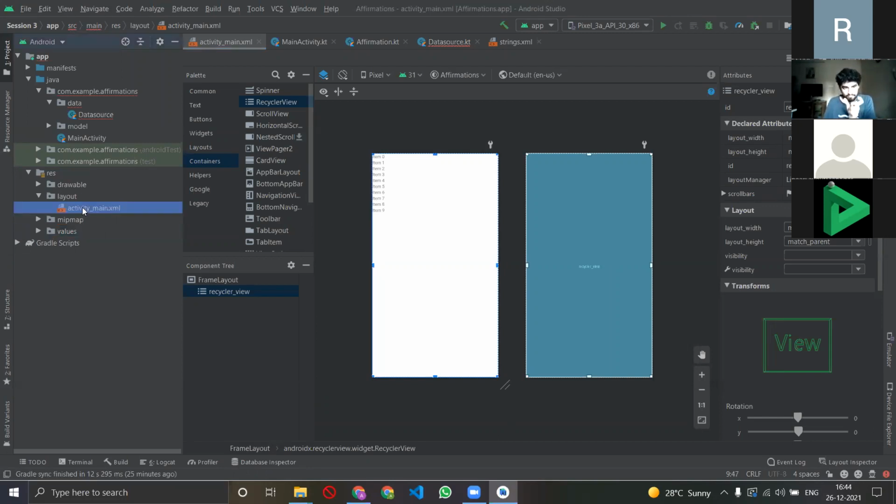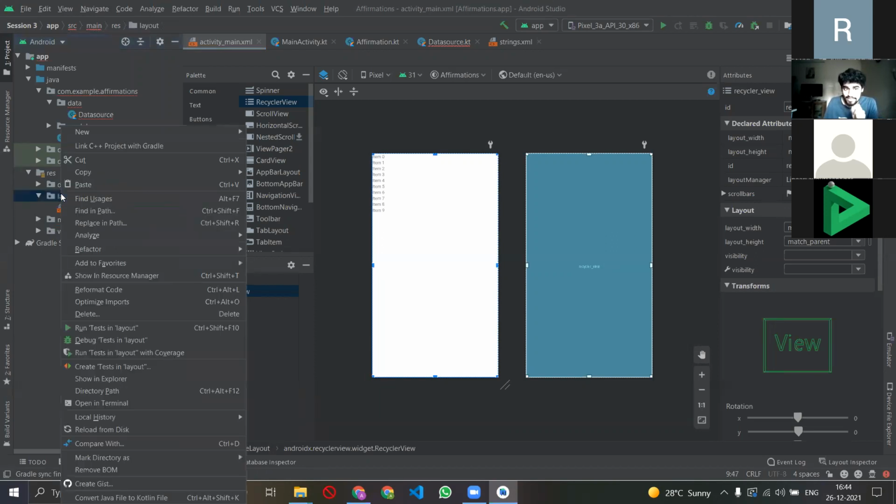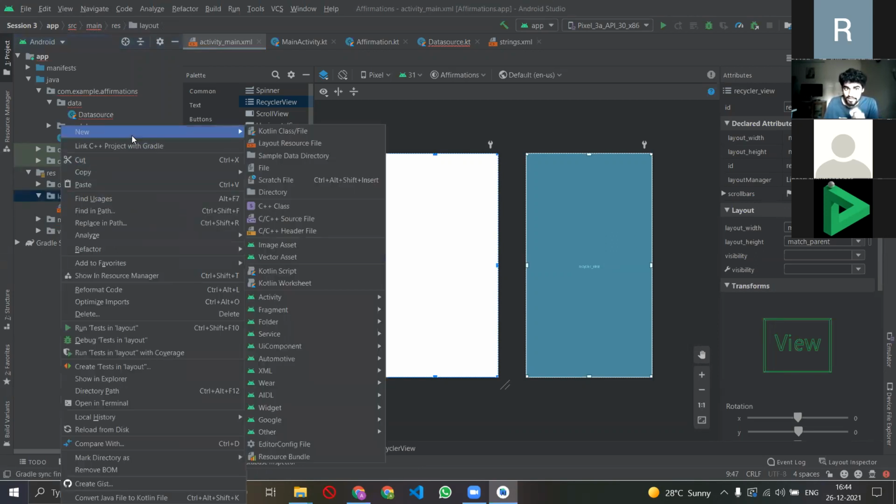For every certain frame, I would want a user interface, right? So I have to create a new XML file for that. So where will I go? I'll go to resources, the one I'm toggling. I'll go to resources, I'll go to layout. I'll click on layout, right click, and create new layout resource file. You can see the second option, layout resource file.